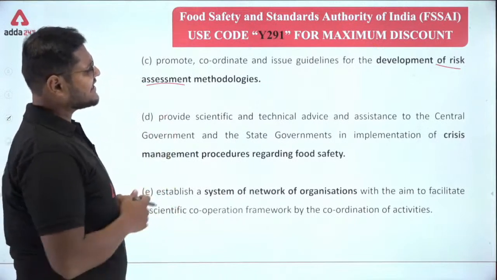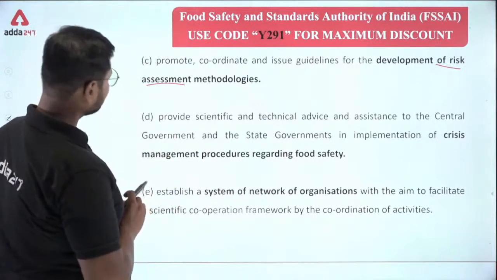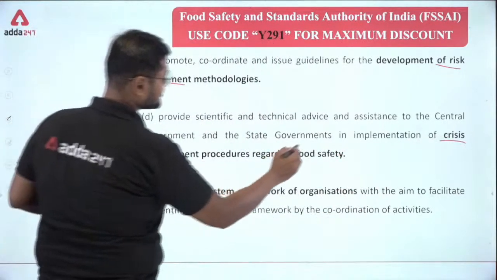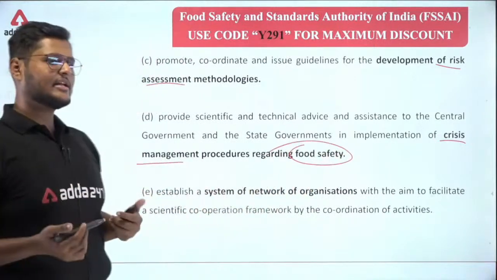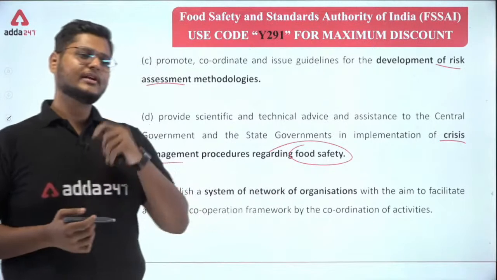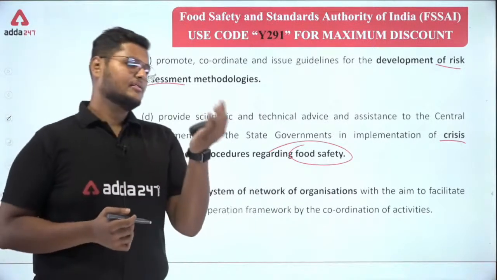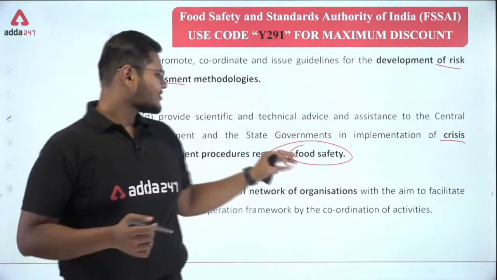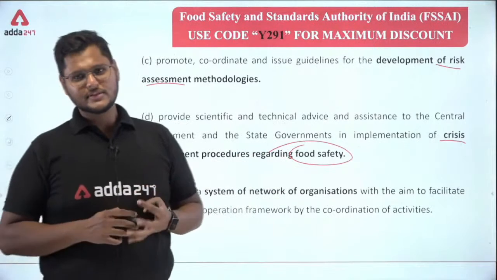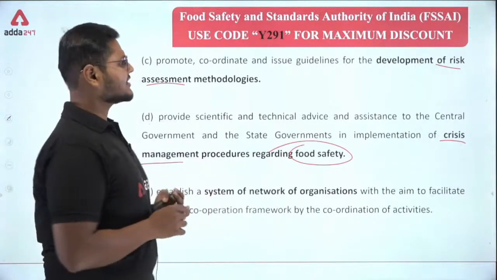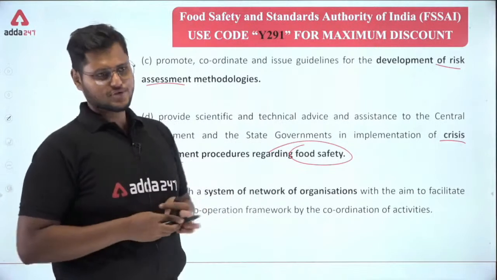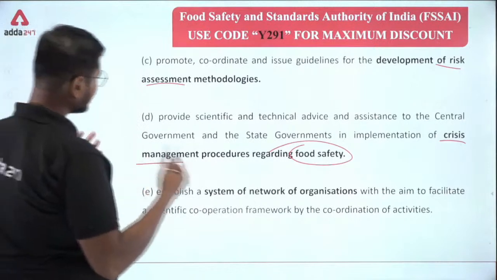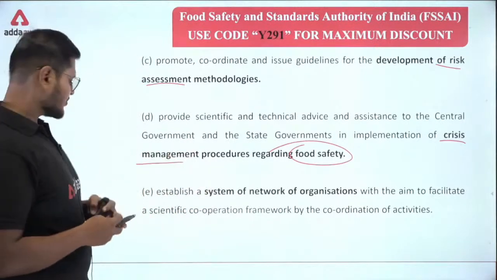Provide scientific and technical advice and assistance to the central government and the state government in implementation of, now this is the main point here, crisis management procedures regarding food safety. That means we are already in a crisis. Let's take an example that COVID-19 can be, yeah, we are just taking an example. We hope we don't jinx it, right? So COVID-19 is transmitted through food. Then the FSSAI or the food authority should lay down a set of procedures, guidelines that can prevent this transmission of a virus, or any kind of microorganism or risk due to food.